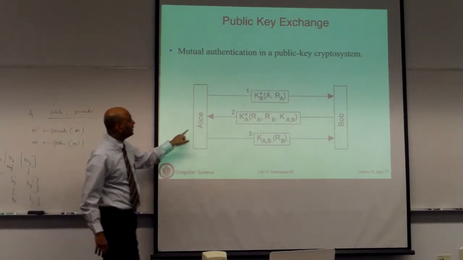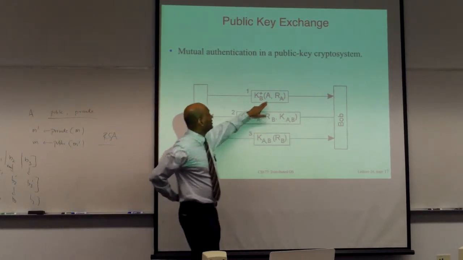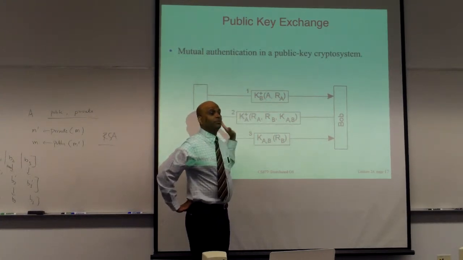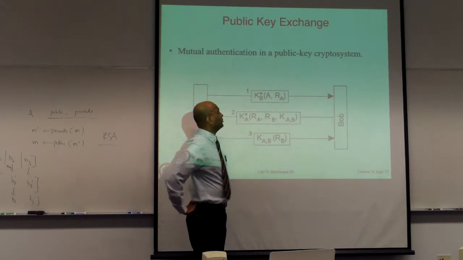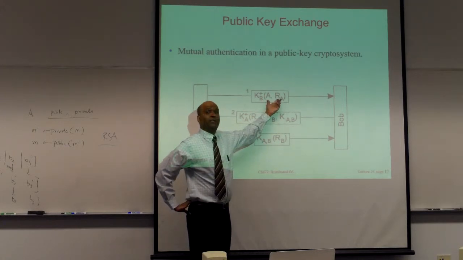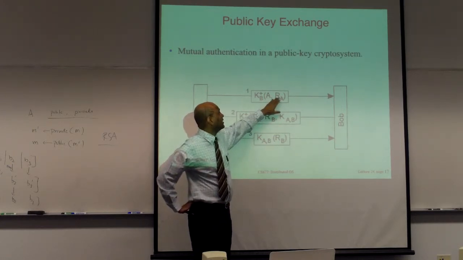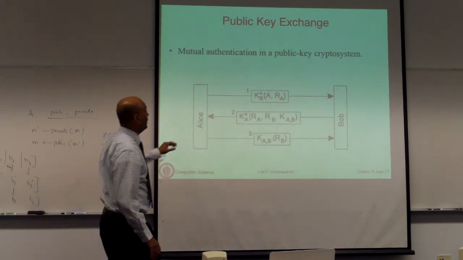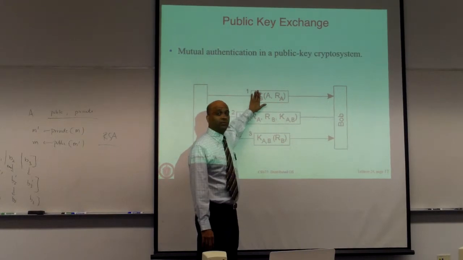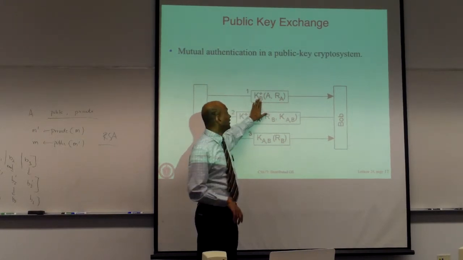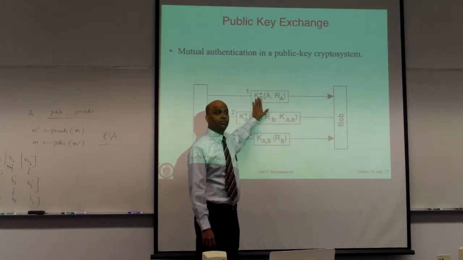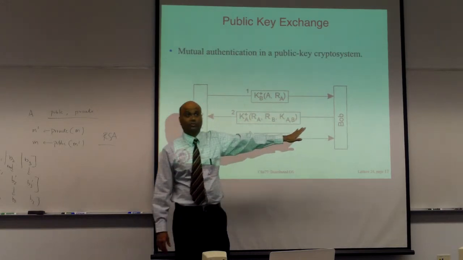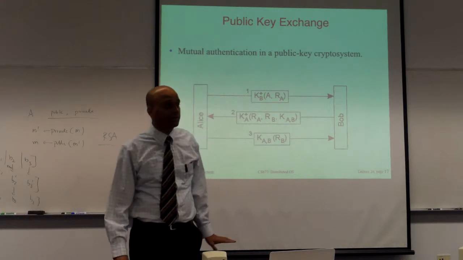So then what Alice can do is she can say, I'm Alice, here is a nonce, and she can take Bob's public key, which she knows and everyone else knows, and encrypt these two, saying, I'm Alice, here's a nonce, and send it off to Bob. Because it is encrypted, this K plus B is actually the book's notation, but it essentially means it's encrypted with Bob's public key. So this message can only be decrypted by Bob, because only Bob has his private key.